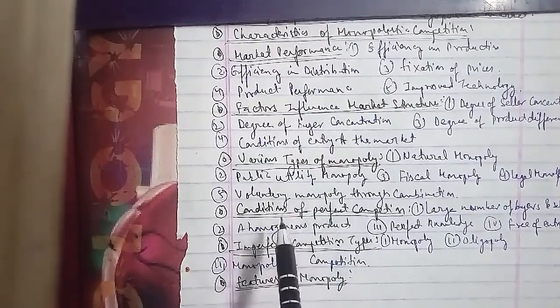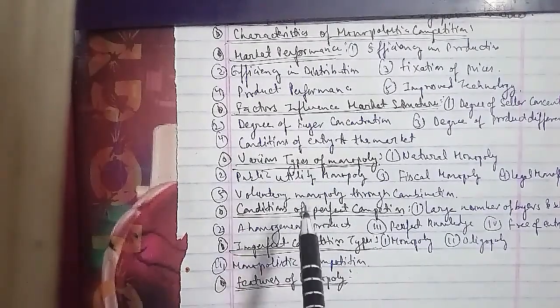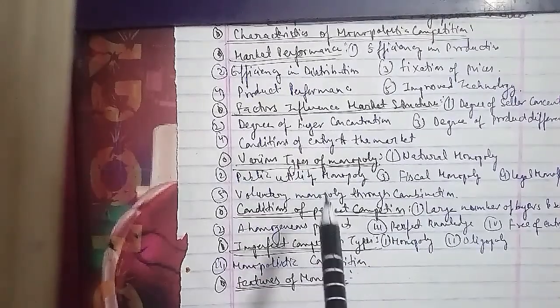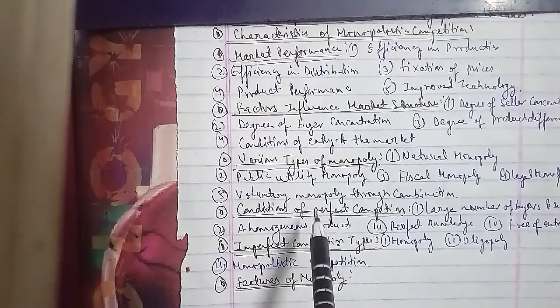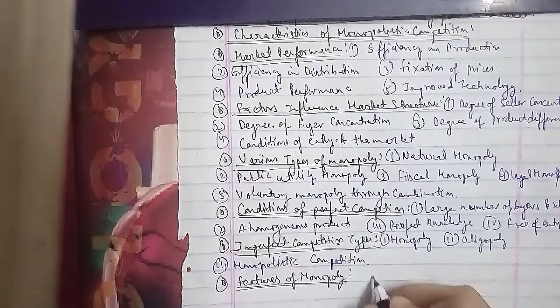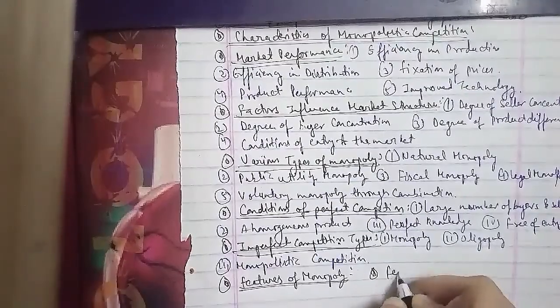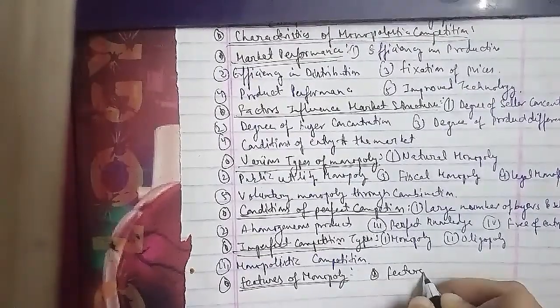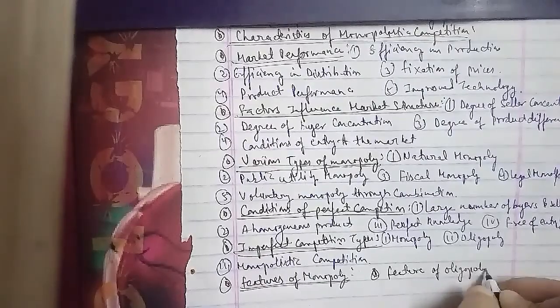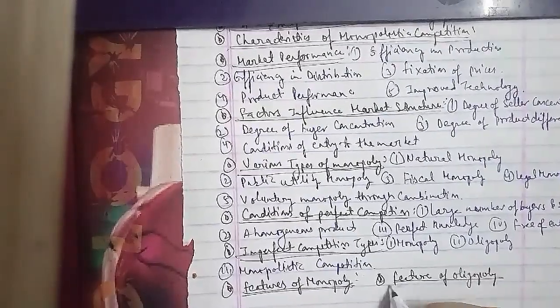The other question we have is give a feature of oligopoly. So here in the features of oligopoly, there are many that we'll discuss one by one. The first feature of oligopoly is few producers in the market.